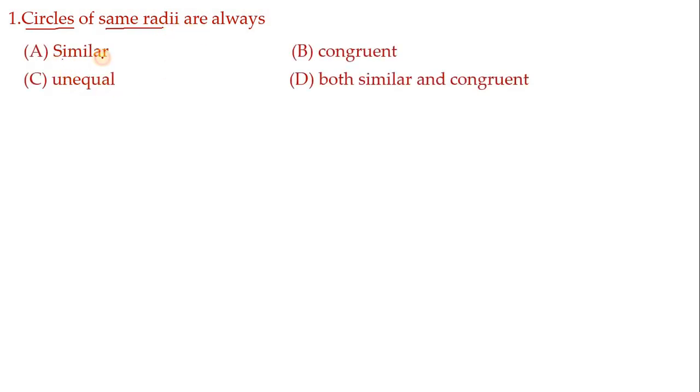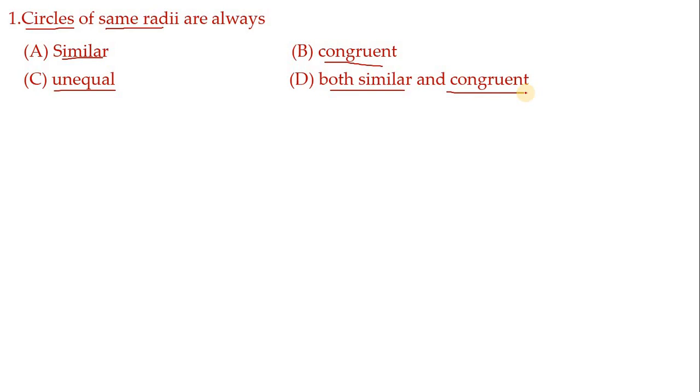Move on to the question. First one, circles of same radii are always similar, congruent, unequal, both similar and congruent.